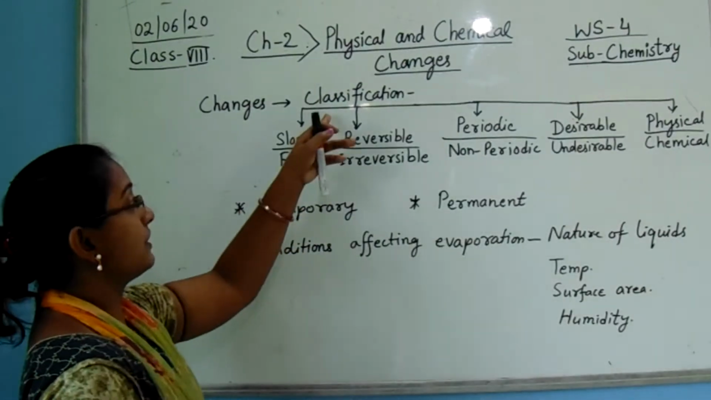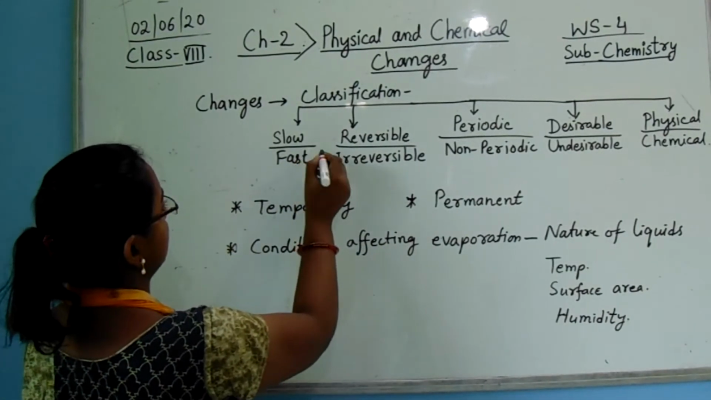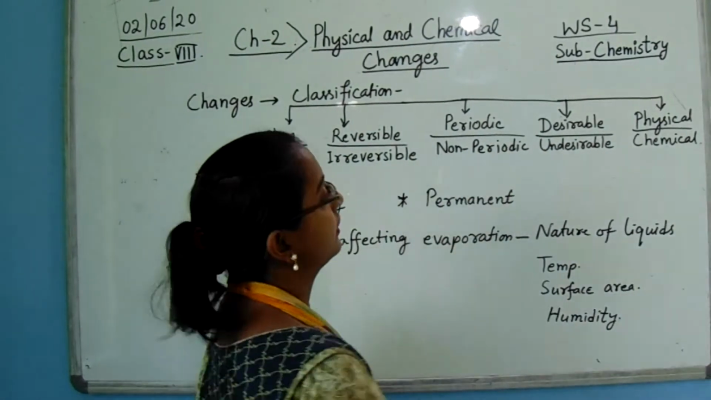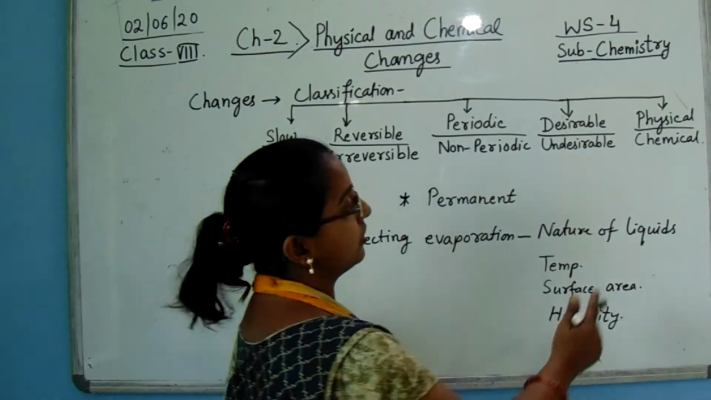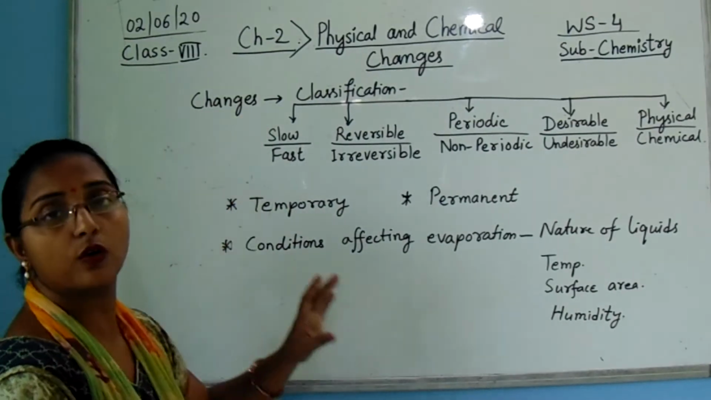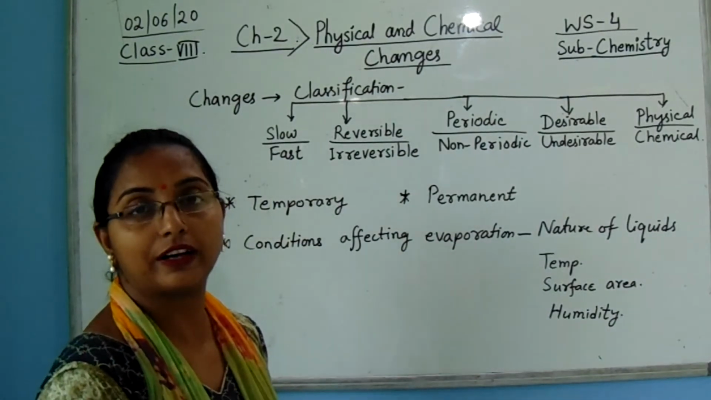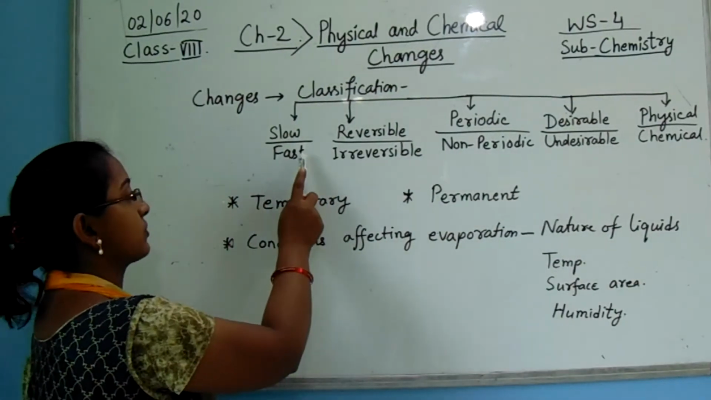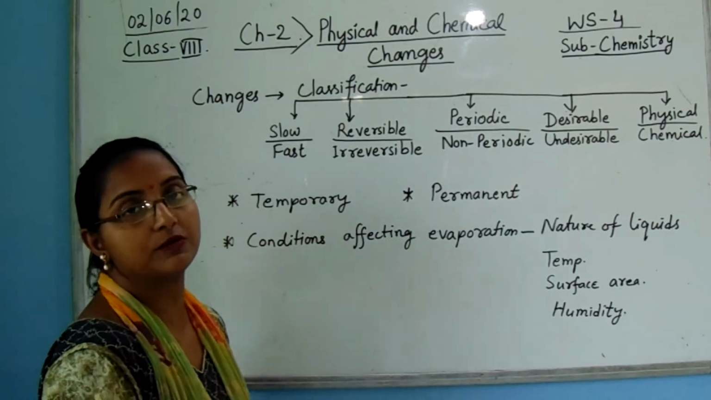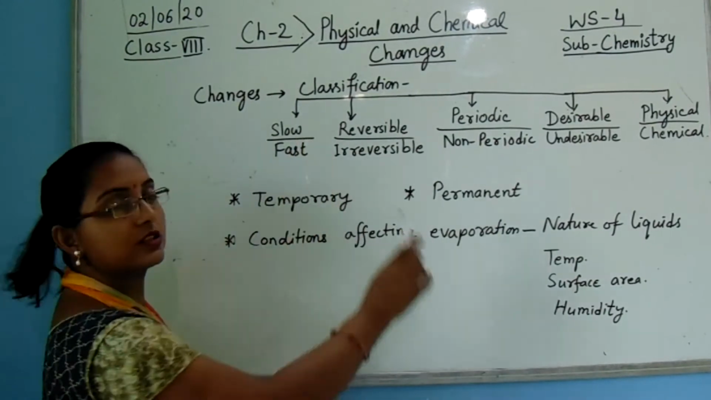So it is classified as slow and fast, reversible and irreversible, periodic and non-periodic, desirable and undesirable, and also physical and chemical changes. At first, what are slow and fast changes? Some change that shows its effect by an immediate process is called fast change. If some change shows the effect after a long time, that is called slow change.